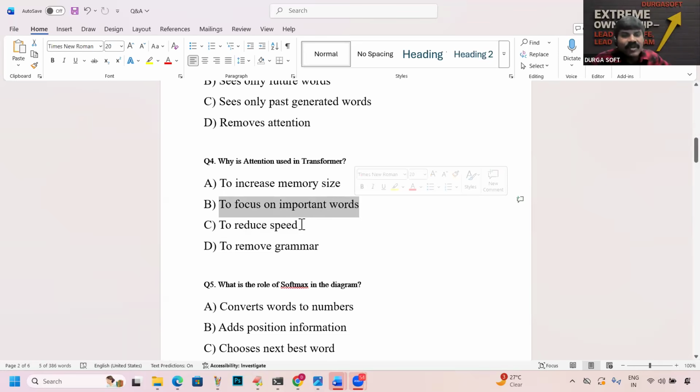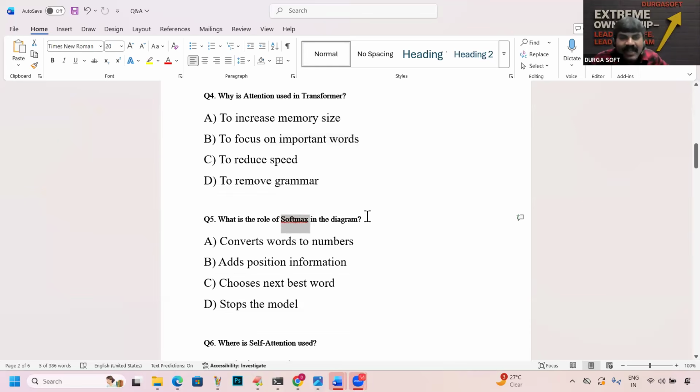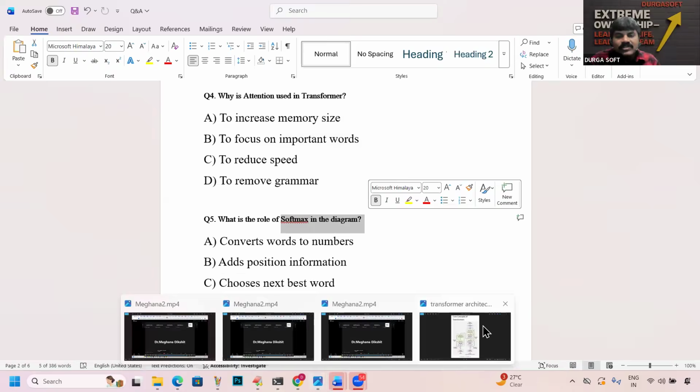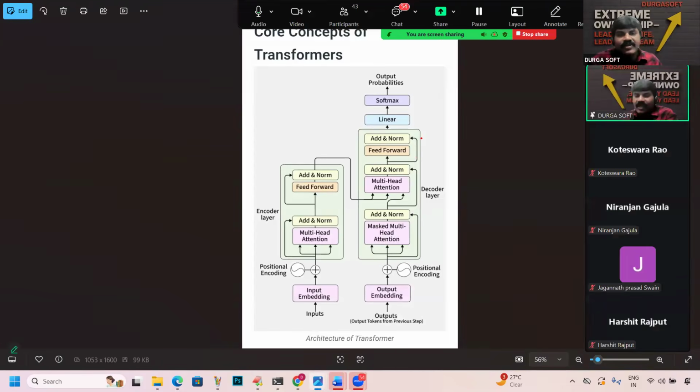Next, what is the role of softmax in the diagram? Have you remembered, right? This one, linear and softmax. Linear is responsible for generating multiple options.